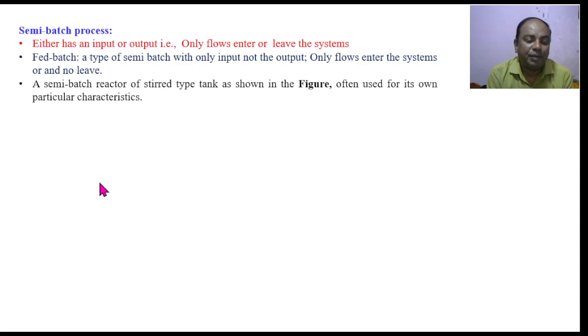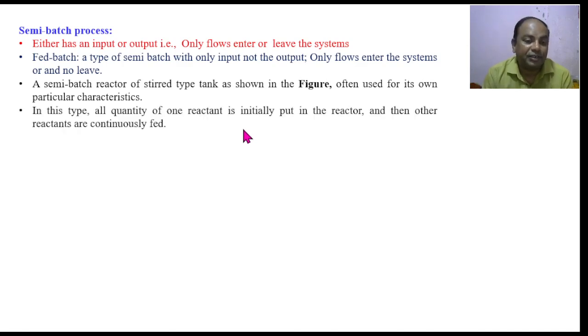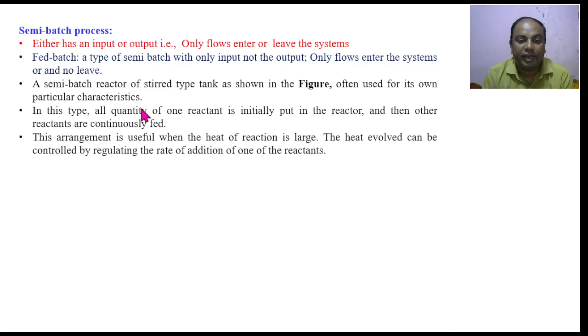So the best example in industries that we use is the semi-batch reactor, which is also called a stir type tank reactor. It has very good characteristics. One reactant can be allowed to enter into this reactor, then another reactant can be made to enter into the system continuously.